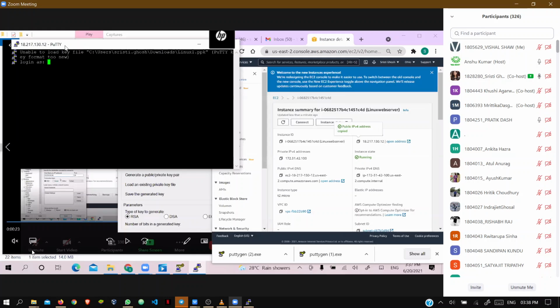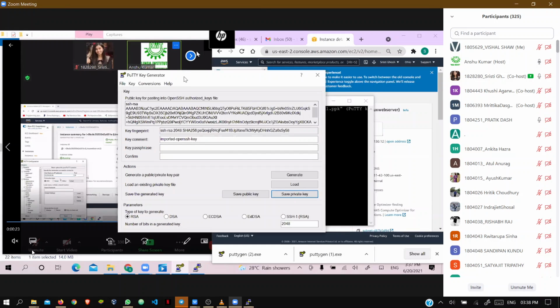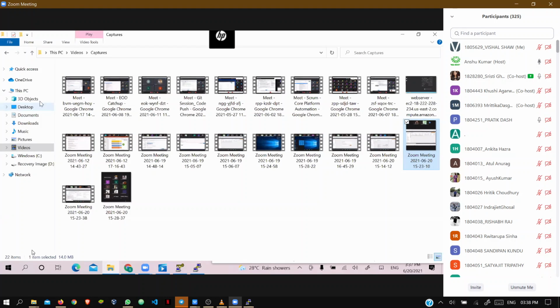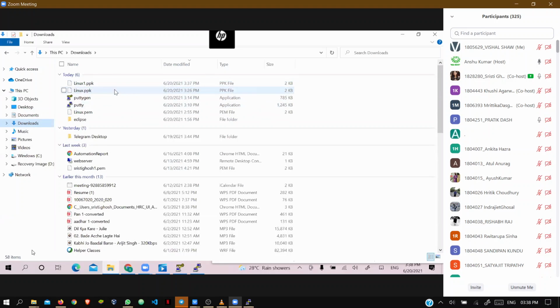It's showing the same thing. I've tried four to five times now. Sir, I'm also facing the same issue. The file you are loading, the key pair you downloaded, I think the correct key pair has not been downloaded. Just show me. It should not show like that. This icon should be a bit different. Yes, just click on it.